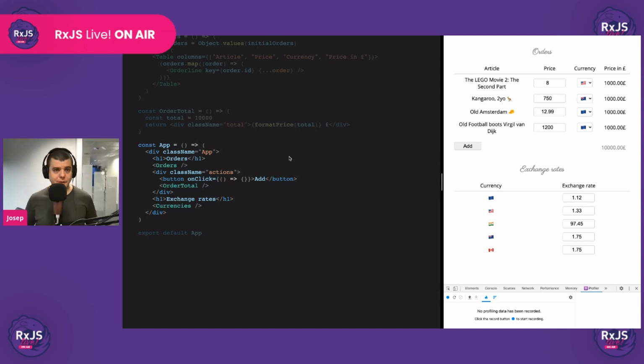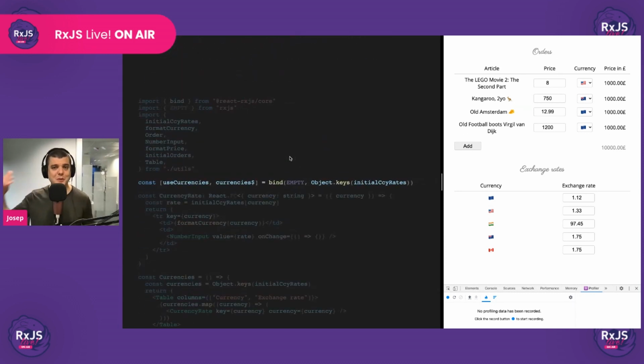The starting point is the same as before. And the first thing that we did before was we put the currencies in context. I don't know if you remember, but that's the first thing that we did. So let's do the same thing, but using React-RxJS instead, just for fun, okay? So if we want to put the currencies in context, this is one way that we can do that using React-RxJS, okay? So let me explain what's happening here, because this is definitely code that can look a little bit weird at first.